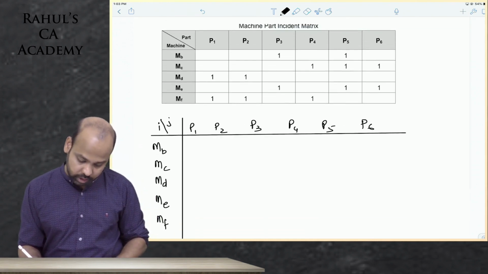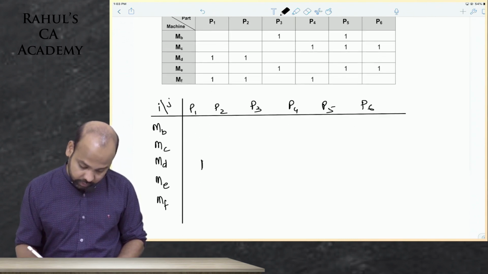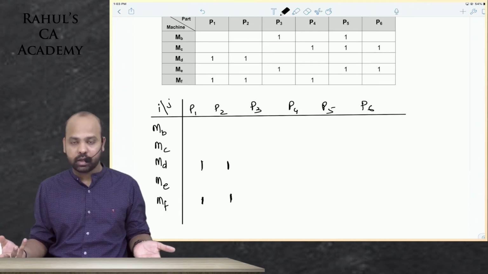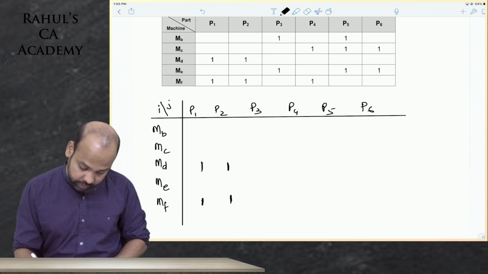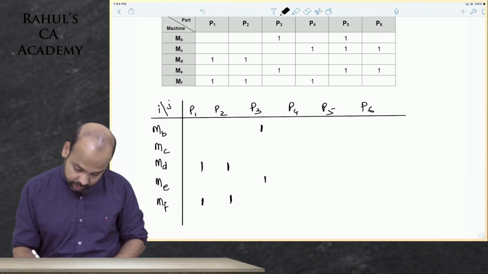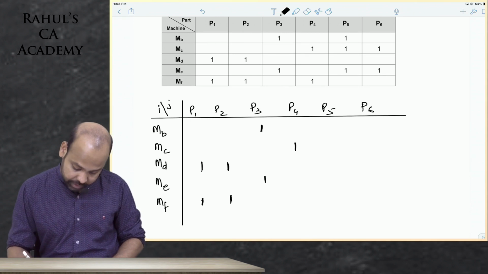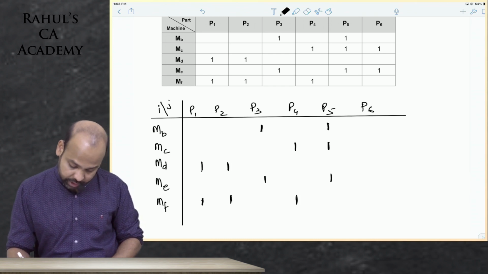So part 1, beta, requires processing on machine D and machine F. Part 2 requires processing on machine D and F. Undoubtedly, they will come together, guys. We already know that. Machine D and F have to come together. Part 3 requires processing on machine B and machine E. Part 4 requires processing on machine C and machine F. Part 5 requires processing on machine B, machine C, machine E.